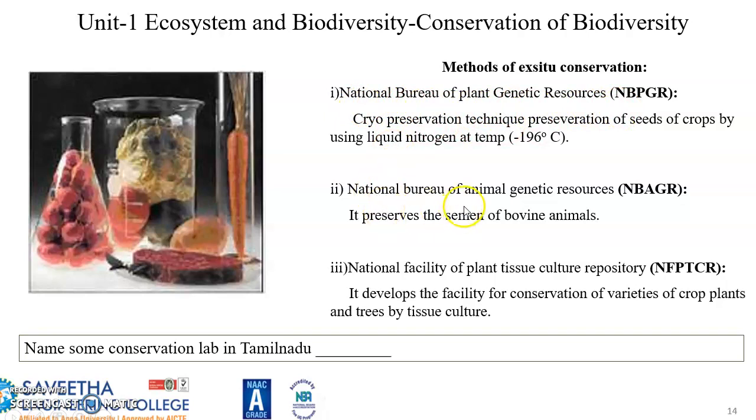And we have the National Bureau of Animal Genetic Resources, NBAGR. It preserves the semen of bovine animals. And we also have the National Facility for Plant Tissue Culture Repository, NFPTCR. It develops the facility for conservation of varieties of crop plants and trees by tissue culture.